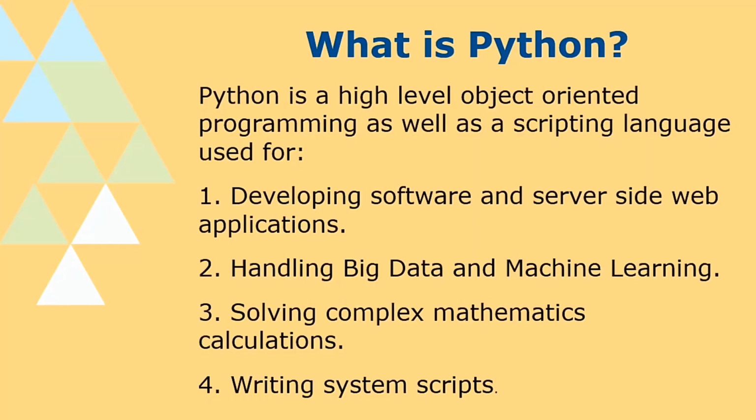Python is an object oriented programming language, or you can say a scripting language, which is used for web applications development and software development. It is used to handle big data and machine learning. It is used to write system scripts, and it is used to solve complex mathematics calculations also. So these were the basic definitions of Python, and now we should move to the next step,